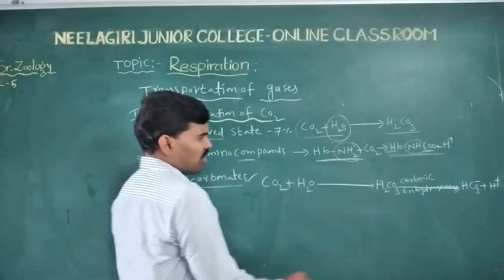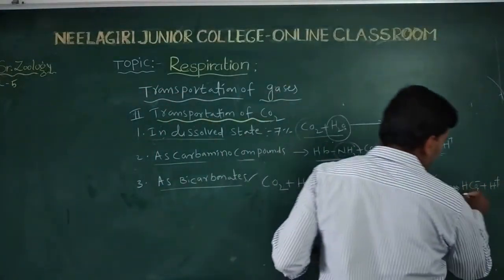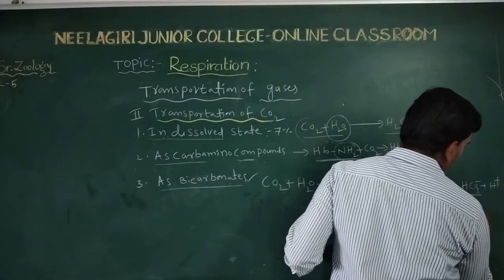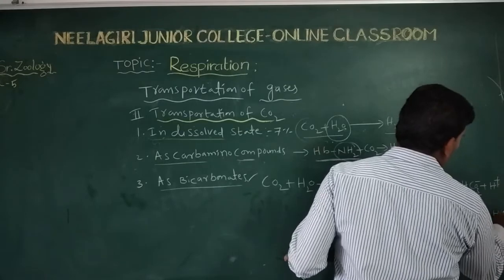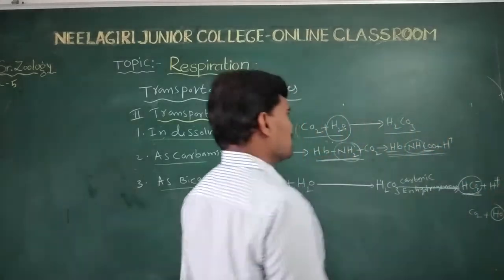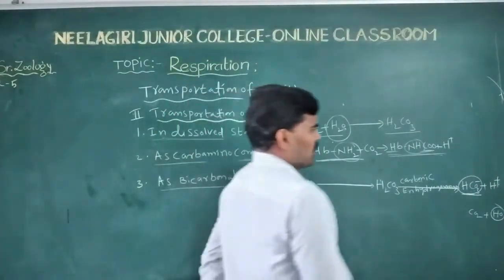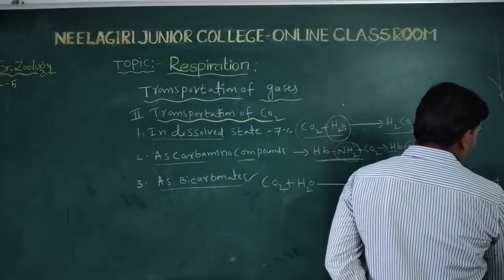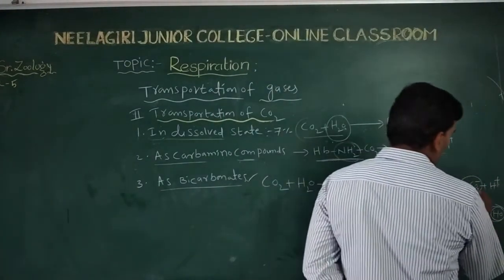Bicarbonate contains the carbon dioxide. H2CO3 means CO2 plus H2O, so this is carbonic acid.